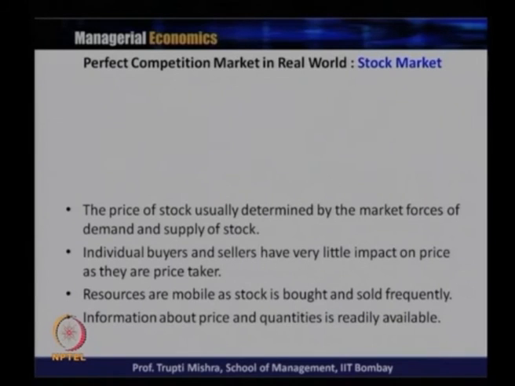The price of stock is usually determined by the market forces of demand and supply of stock, which goes with the perfect competitive market structure. Individual buyers and sellers have very little impact on price, as they are price takers. Perfect mobility of resources: here also the resources are mobile, as stock is bought and sold frequently, and information about price and quantity is readily available. So there is full information to all the people in the stock market, buyers and sellers.